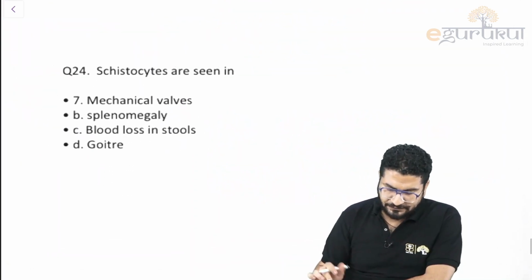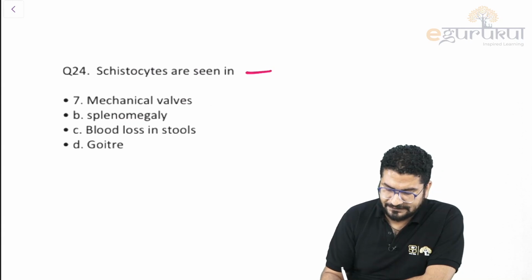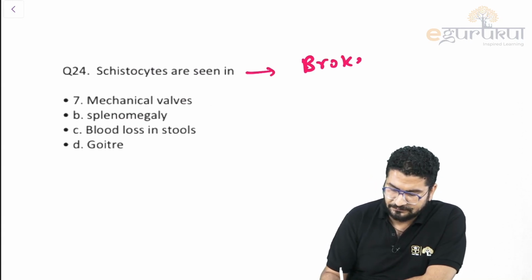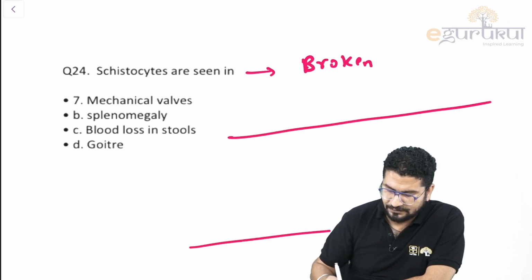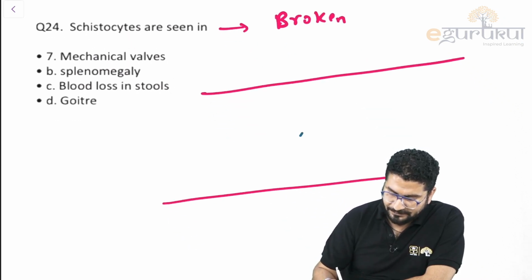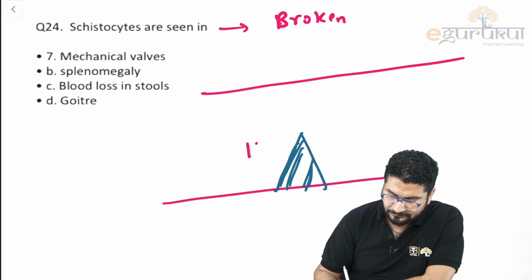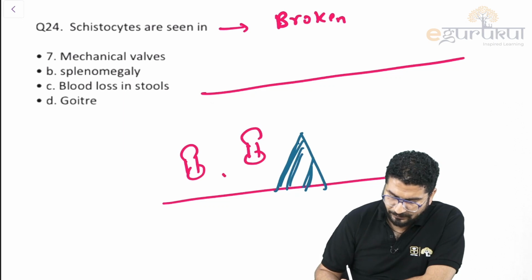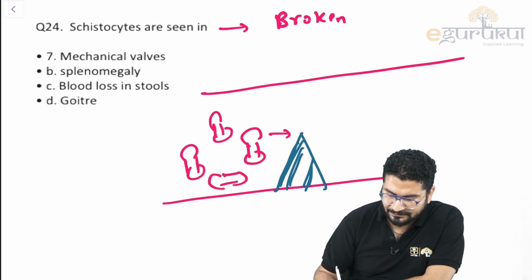Okay, coming to the last question, schistocytes. Understand, schistocytes are your broken fragments of RBC. These are your broken RBCs, and understand, this is your blood vessel. Whenever your RBCs move across a hard or sharp object, whenever RBC strikes this hard or sharp object, what will happen? This RBC will break into pieces. You can see RBC will break into pieces like this.